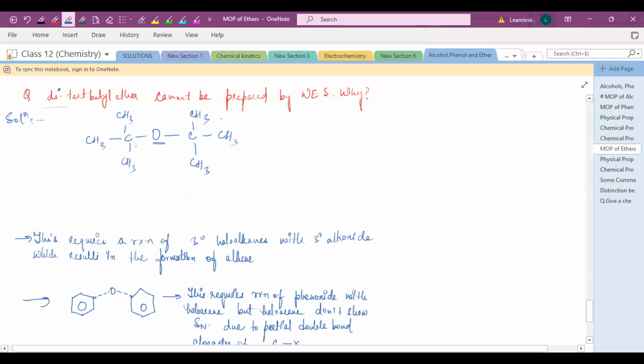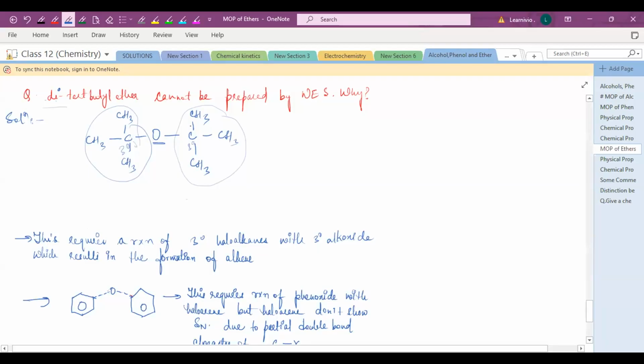But here you can see the oxygen linkage is there, and both the groups are tertiary. This is again tertiary, this is again tertiary. If you take the tertiary haloalkane, there will be more hindrance, and due to that, it will form the alkene. It will give you a mixture of alkene plus your ether. So that's why ditert butyl ether cannot be prepared by Williamson ether synthesis, because there will be more hindrance.